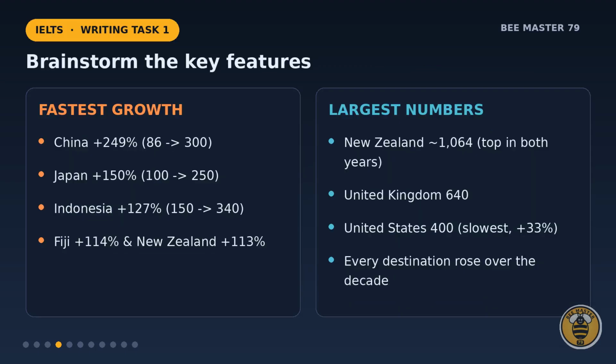Now let's brainstorm. For a table, we look for 2 things: the biggest values and the biggest changes. The largest numbers belong to New Zealand, the UK and the US, but the fastest growth came from the smaller destinations, especially China, Japan and Indonesia. Spotting this contrast is the key to a strong overview.